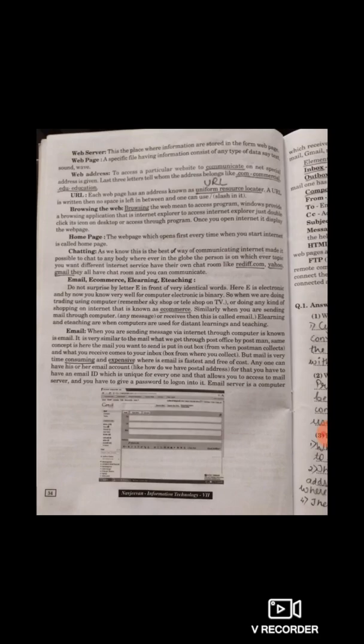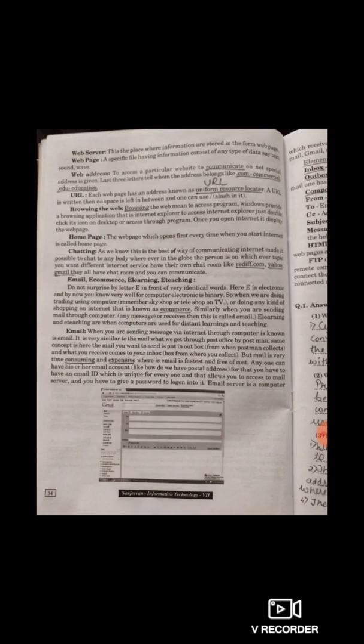Like we have postal codes or pin codes, in computers these are known as domains. A few domain names are .com, .edu, .org, which stands for organization, .net, .gov. These are a few other examples of domain names.